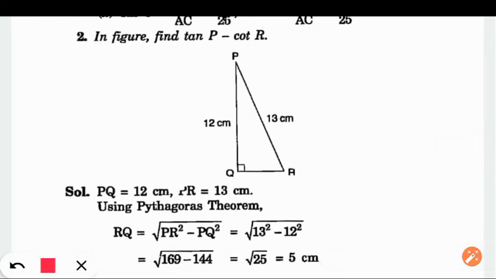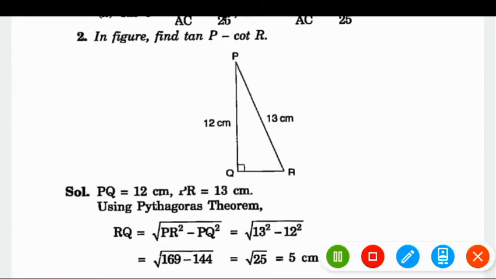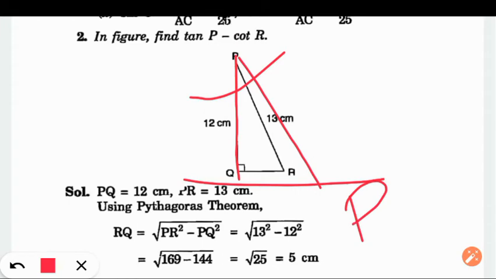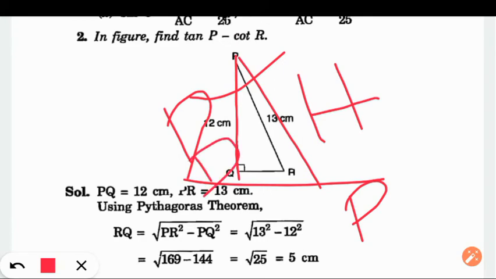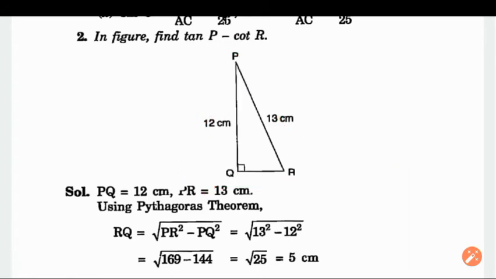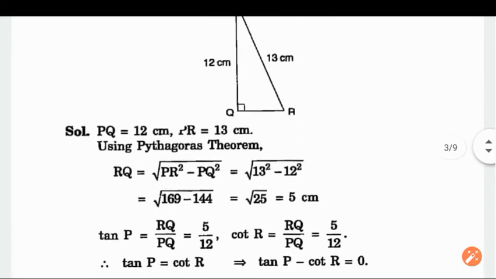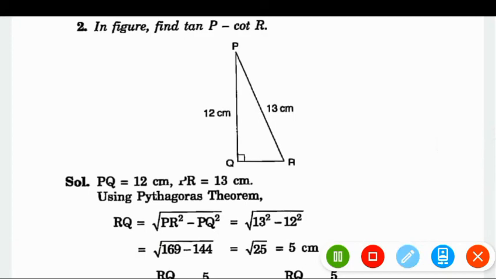Now we need to find tan of angle P. With respect to this angle, as I told you, an angle is always formed between the base and the hypotenuse. So with respect to this angle, this is base, this is hypotenuse, and this is perpendicular. Now what is tan? Tan is the ratio of P by B. That means QR divided by PQ. This one.